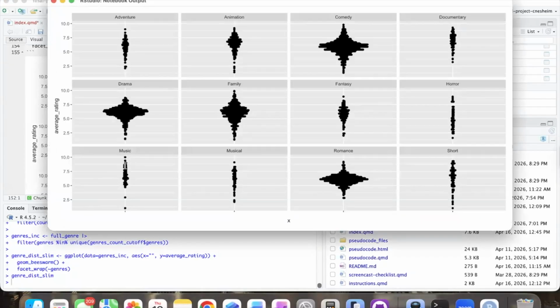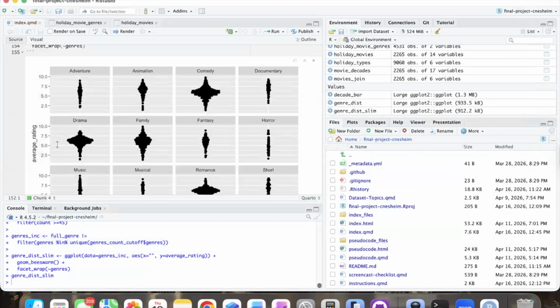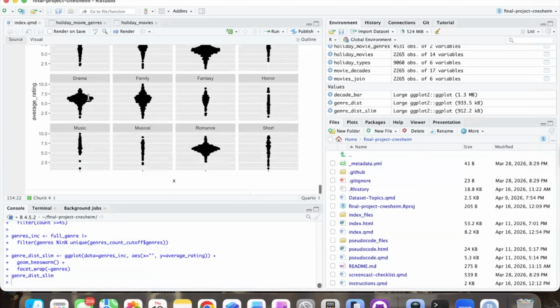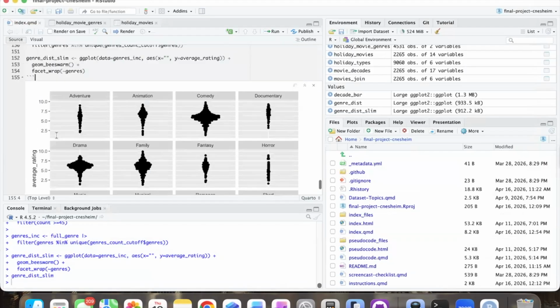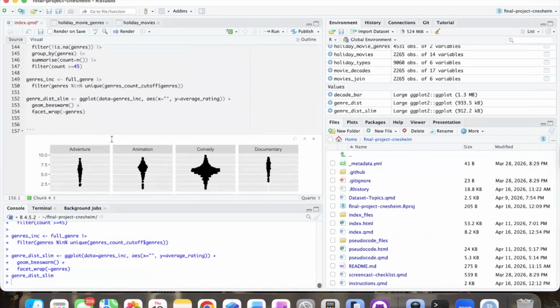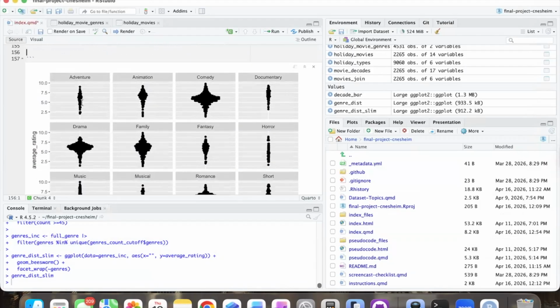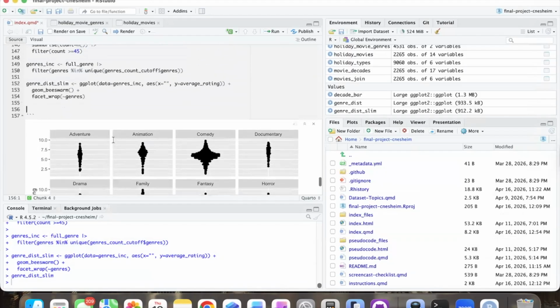It looks like music is actually pretty high. Romance is kind of up there. Drama looks like it's up there. So let's see if we can arrange these plots to actually give us something that we can use. So we'll just do it in here. We're going to do what's called reordering so that we can actually order these by their means to see which one actually comes out on top.